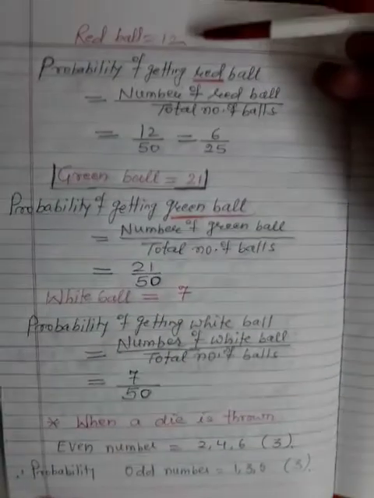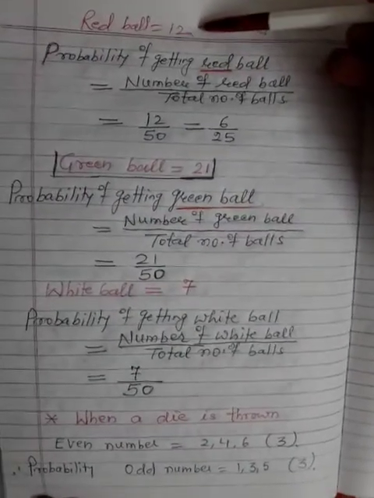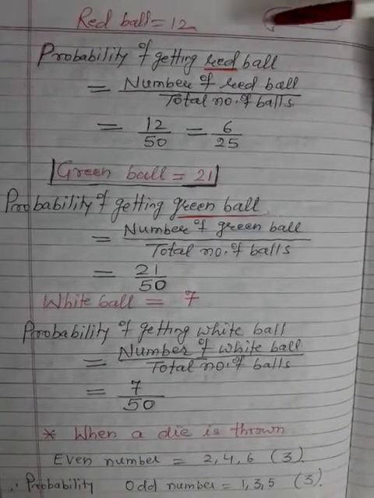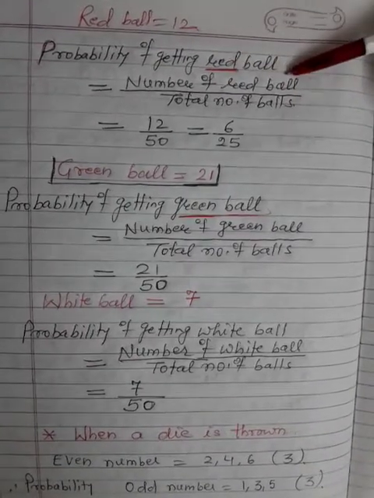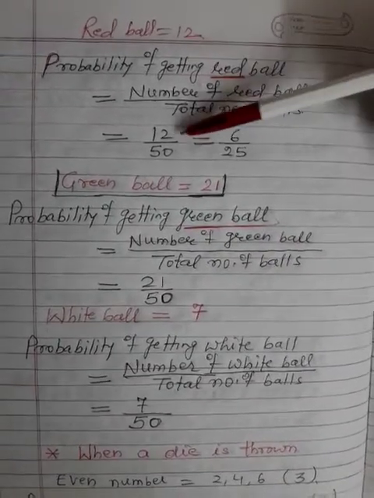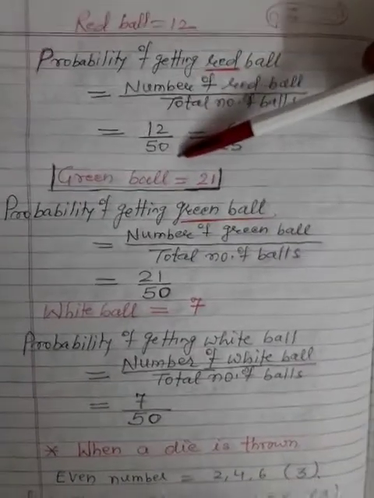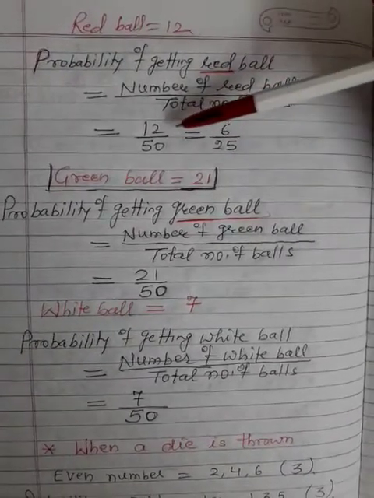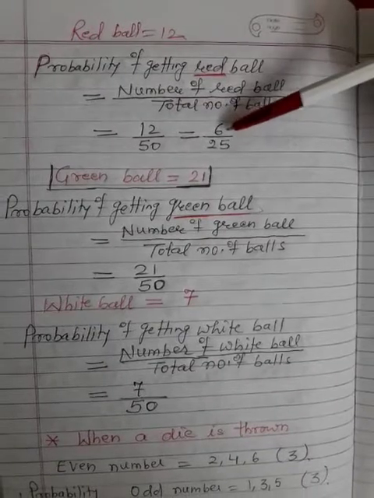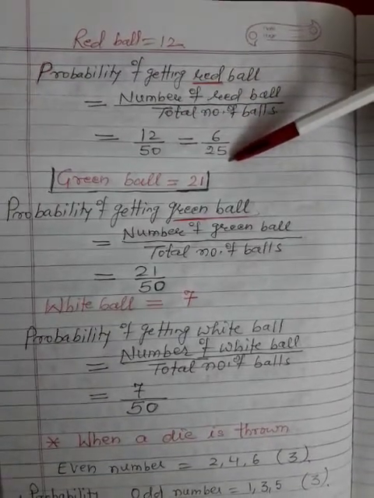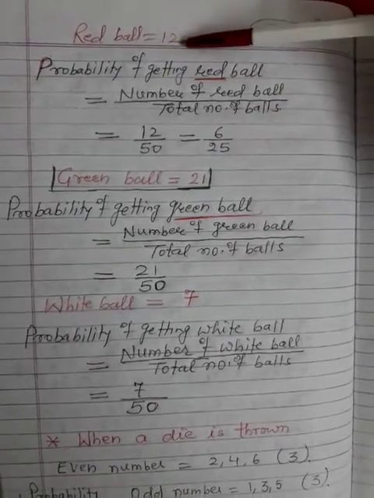Red balls are equal to 12. So the probability of getting a red ball is equal to the number of red balls divided by the total number of balls, that is 12 upon 50. 12 is the red balls, 50 is the total balls. So cancel out by 2. 2 6s are 12 and 2 25s are 50. So 6 upon 25 is the probability to get a red ball.